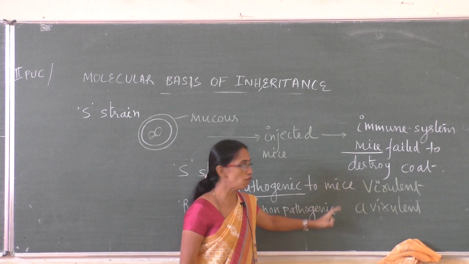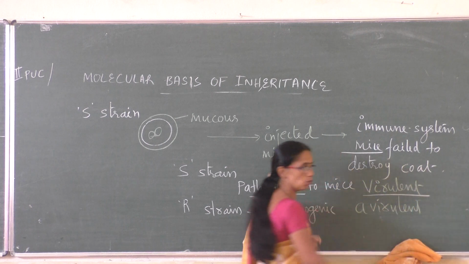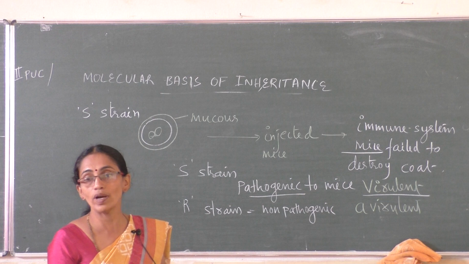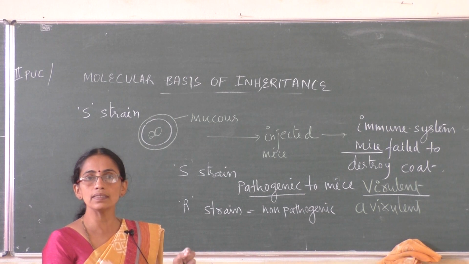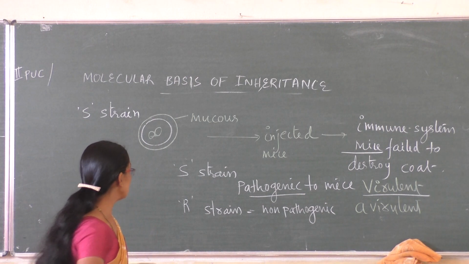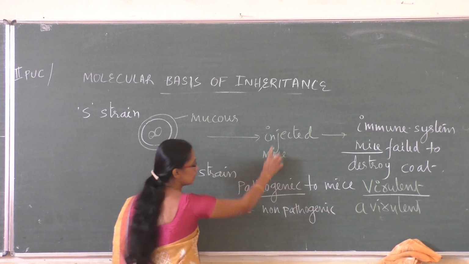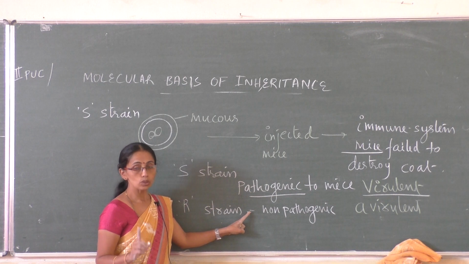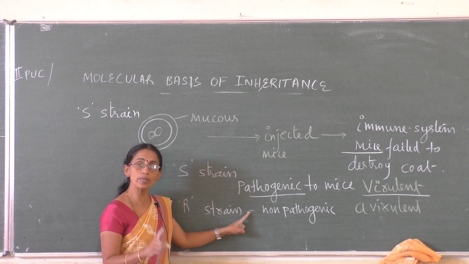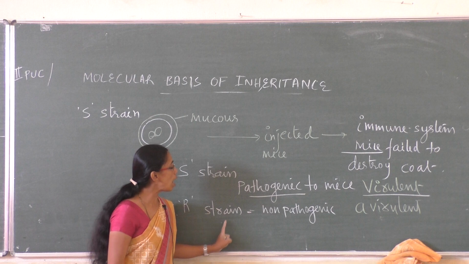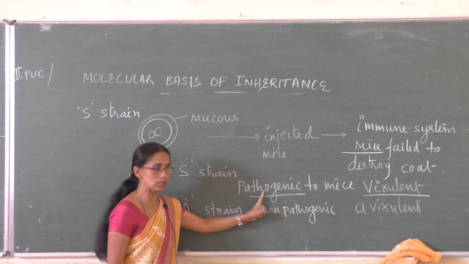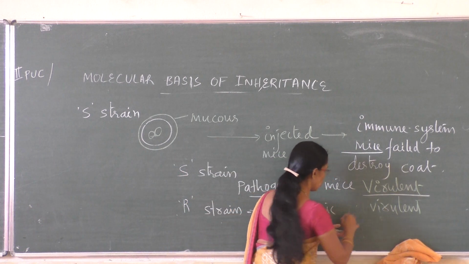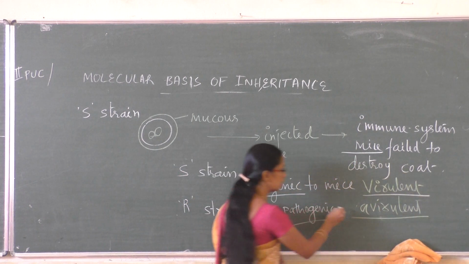The pathogenic form is called virulent. Virulent have the capacity to cause a disease. So S strains were considered virulent. Whereas when R strain is injected into the mice, R strain is without mucus coat, so it can be easily destroyed by the immune system of the mice. So R strain were non-pathogenic. Non-pathogenic are called by the name avirulent.